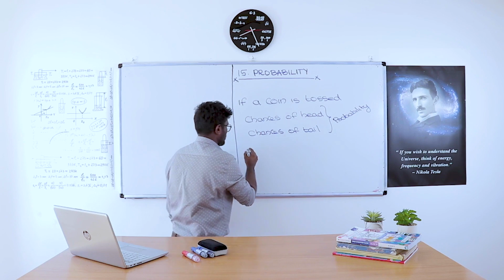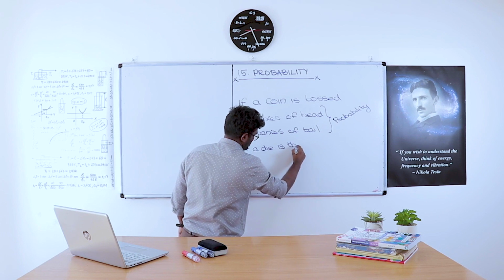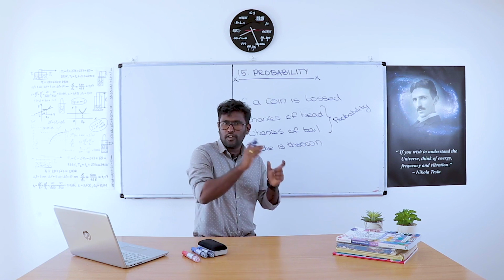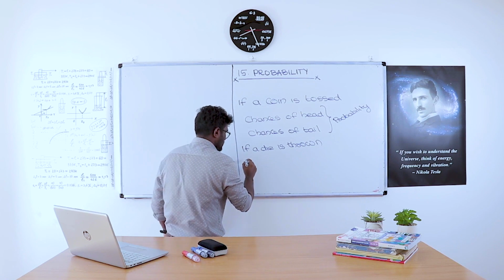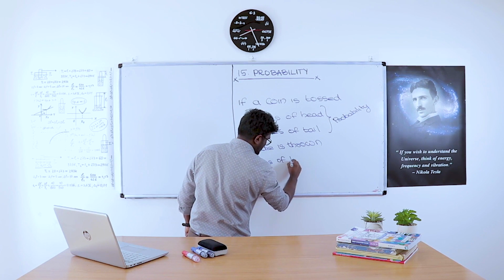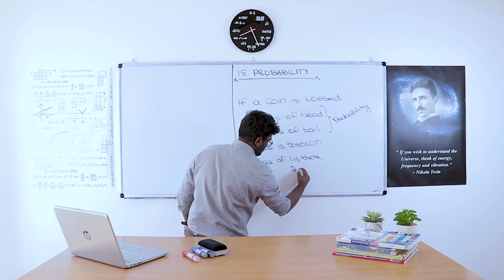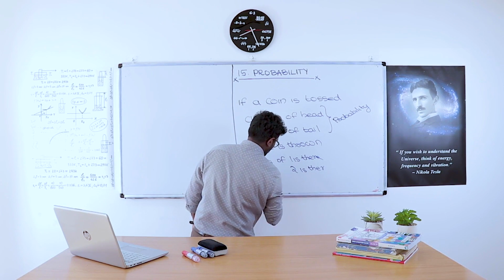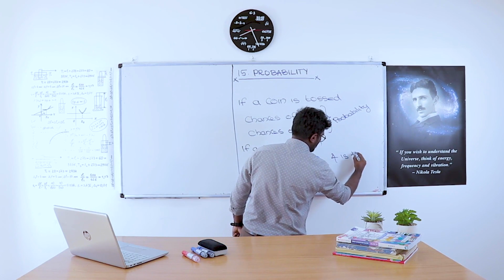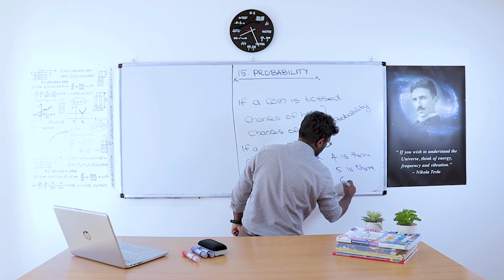And if a die is thrown, there are 6 numbers in the die, from 1 to 6. That means there is a chance of 1, a chance of 2, 3 is there, 4 is there, 5 is there, and finally 6 is there.